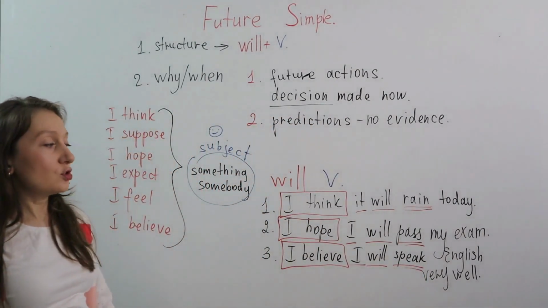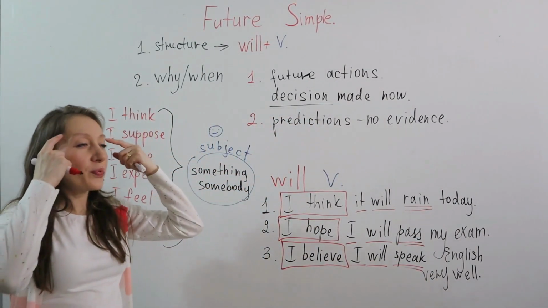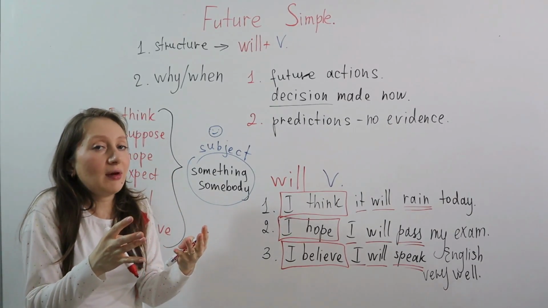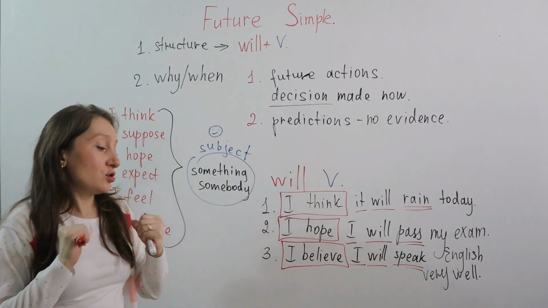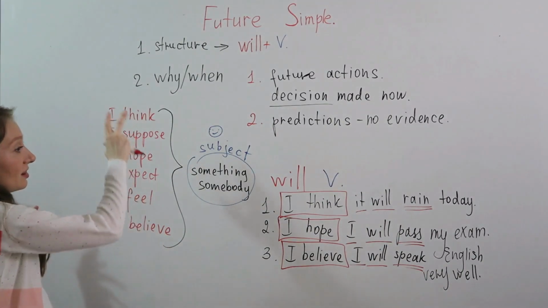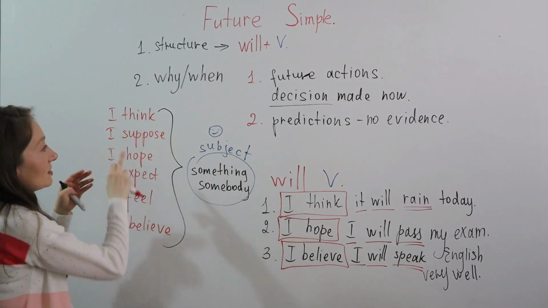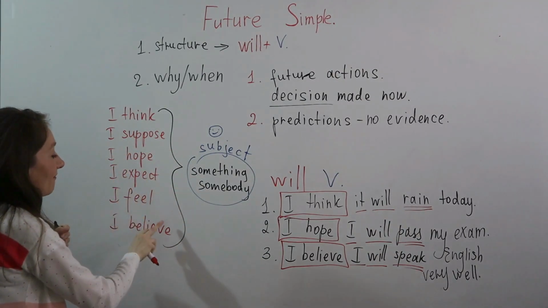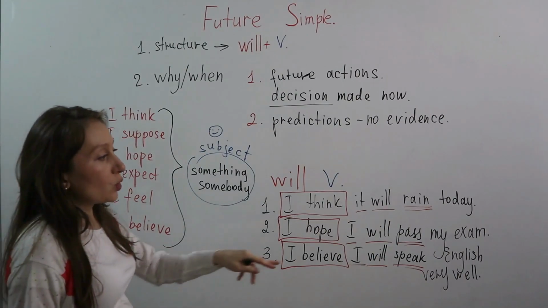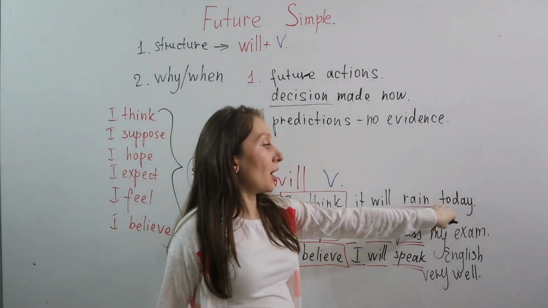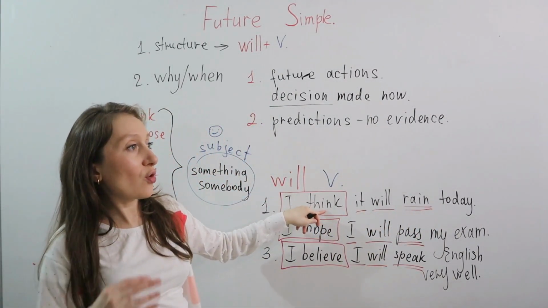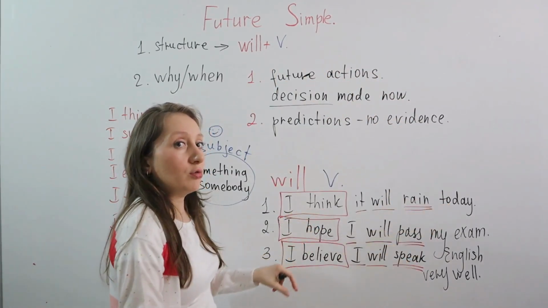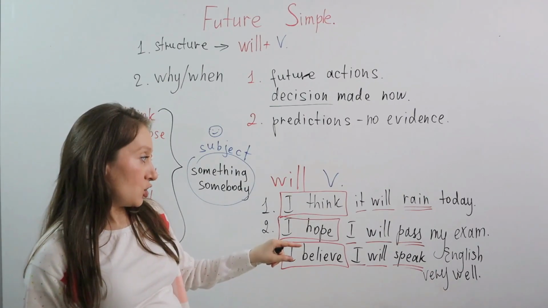So you see, this is your prediction, this is your opinion, you feel it like that, right? It's about you. So that's why you start these sentences with the fixed phrases. I think, I suppose, I hope, I expect, I feel, I believe. We use here today because probably you say it in the morning. So in future, in the next part of the day, it will rain, right?